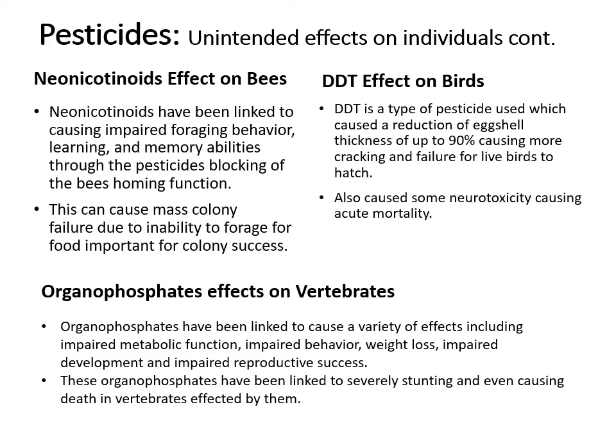Another example would be organophosphates' effect on vertebrates. So these organic phosphates have been linked to cause a variety of effects, including impaired metabolic function, impaired behavior, weight loss, impaired development, and impaired reproductive success. These are terrible things, and these organic phosphates have been linked to severely stunting the individual and even causing death in vertebrates that are affected by these.